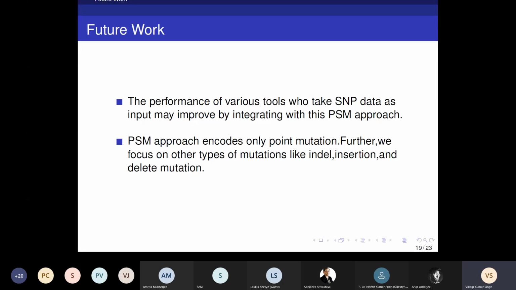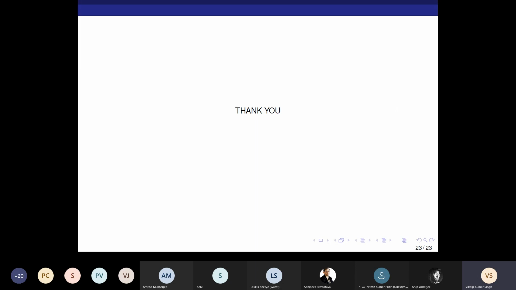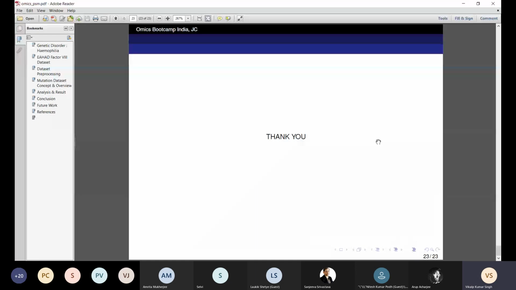The PSM approach encodes only point mutation. This is the loophole or drawback of this approach. Further, we will focus on other types of mutation like indel, insertion and deletion mutation, and how we can incorporate them in this approach so we can handle this type of mutation also. That's it. These are the references. Thank you, and sorry for the audio quality. Next time I will focus on that.